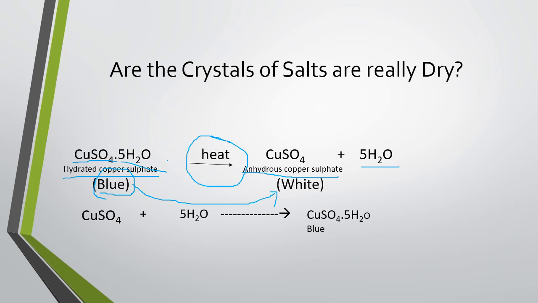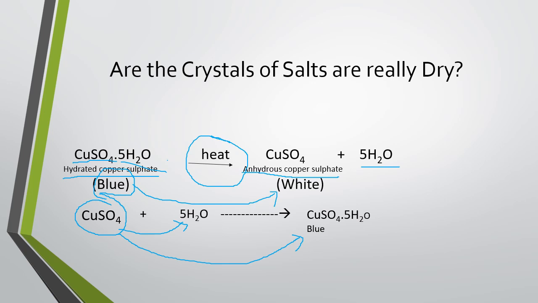Again, if you leave this anhydrous copper sulfate, which is white in color, it can regain 5 molecules of water from the atmosphere, and with the gain of 5 molecules of water, the copper sulfate turns from white to blue in color once again.